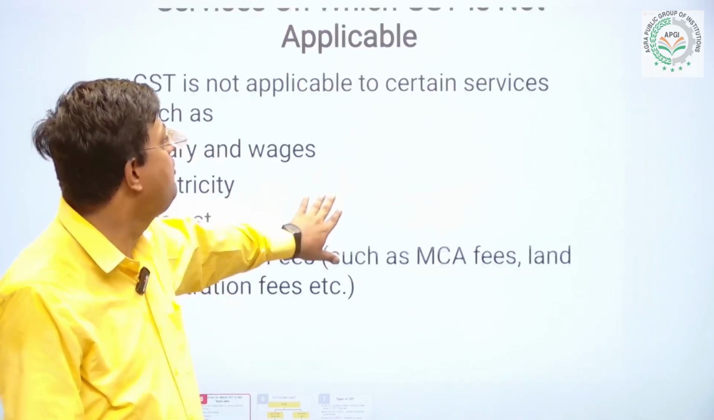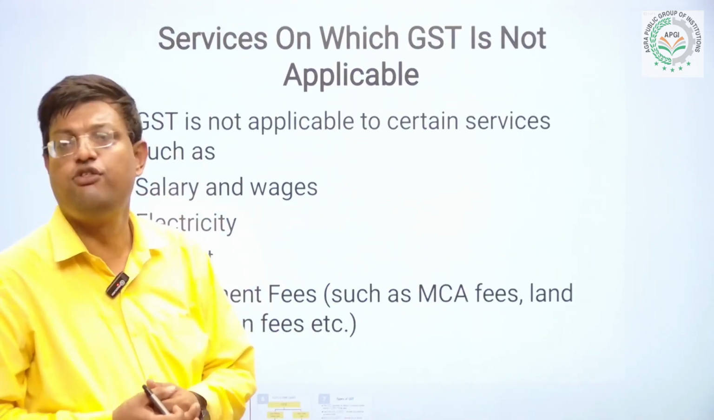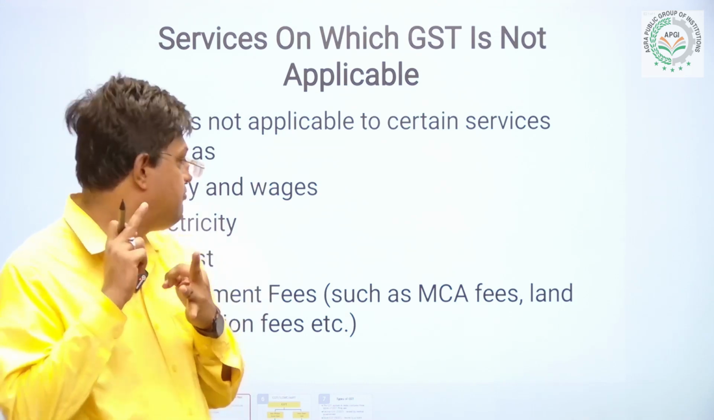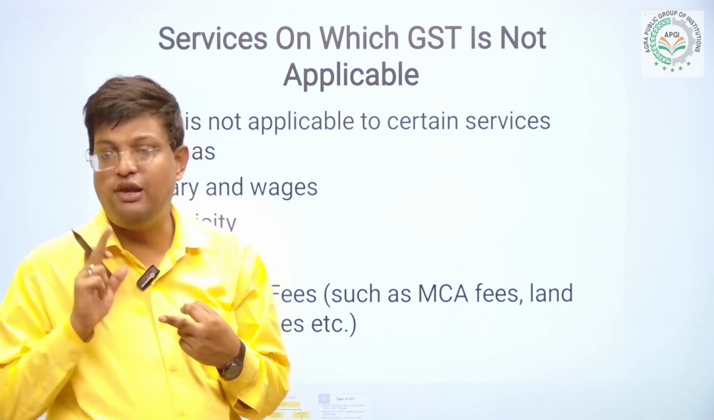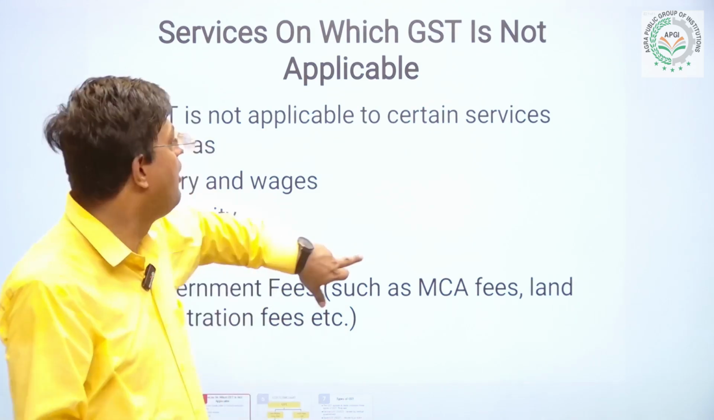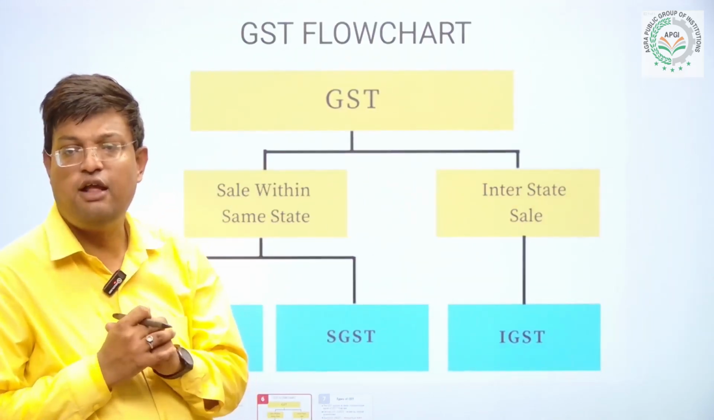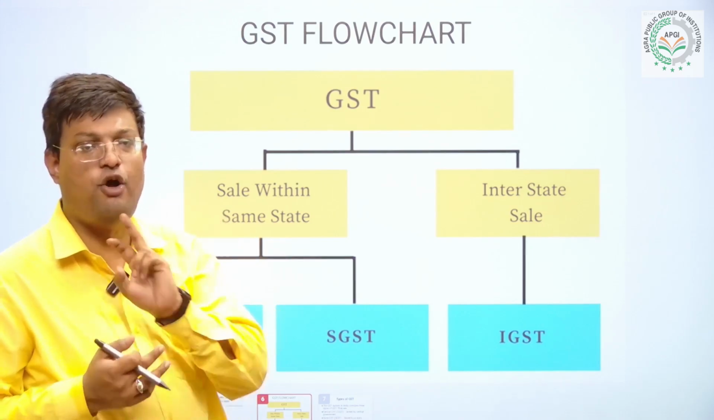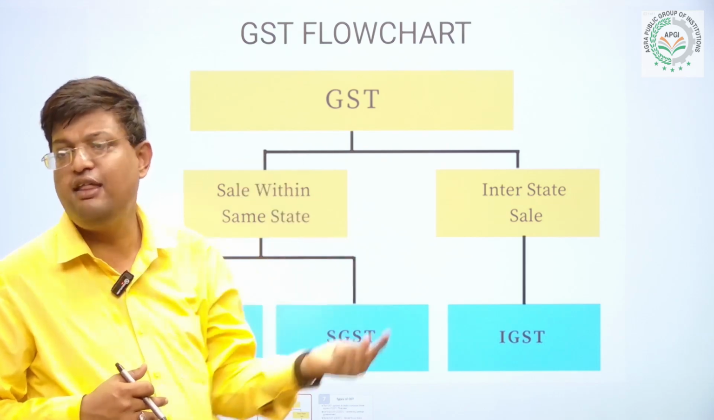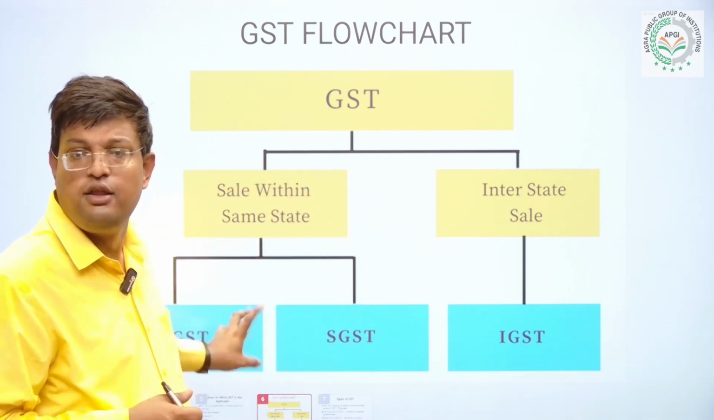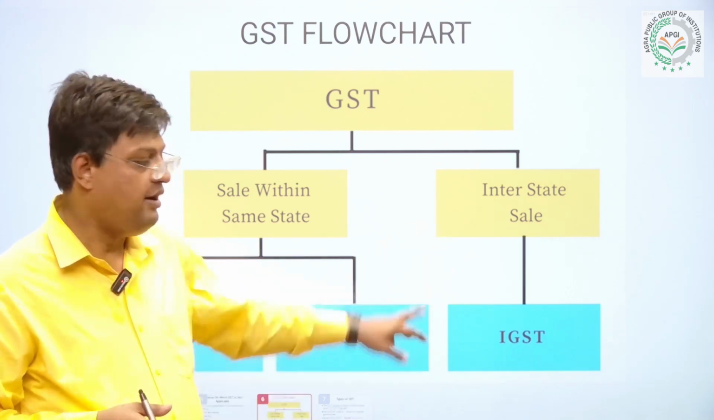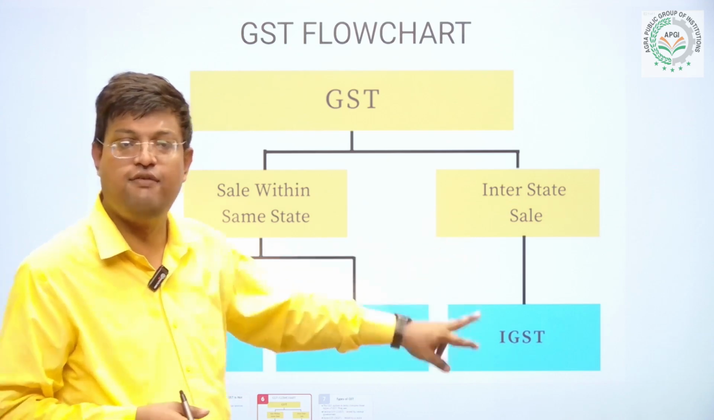Now, if we talk about services on which GST is not concerned, GST is not applicable on your salary and wages, your electricity, your interest, and your land amount, such as college fees and many other fees associated with this. Now, moving towards the GST flowchart, we can see that there are two basic broad heads of GST. One is state GST within the state, and the other is interstate. If we talk about within the state, there is state GST and central GST. And if we talk about other than the state, it is only integrated goods and services tax.